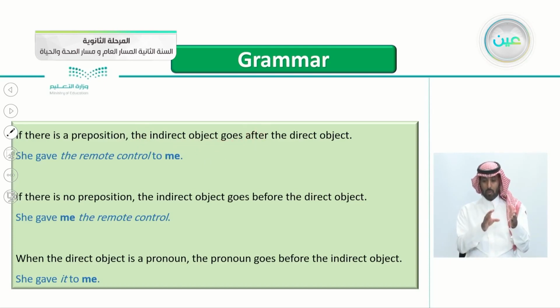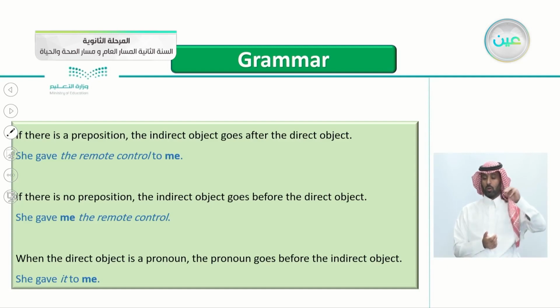For example here, she gave the remote control to me. So, to me. Again, she gave the remote control to me. You can see the preposition here, to. She gave the remote control to me.